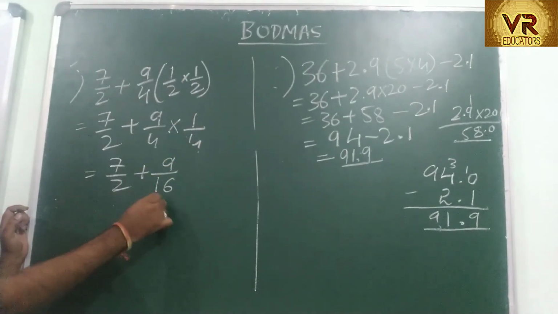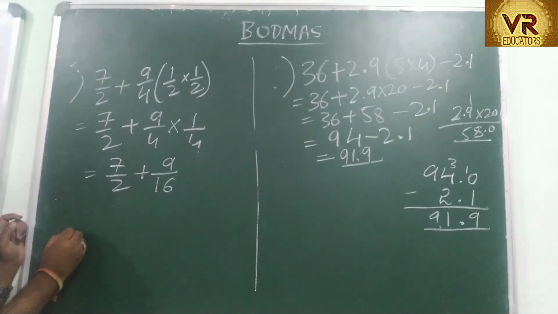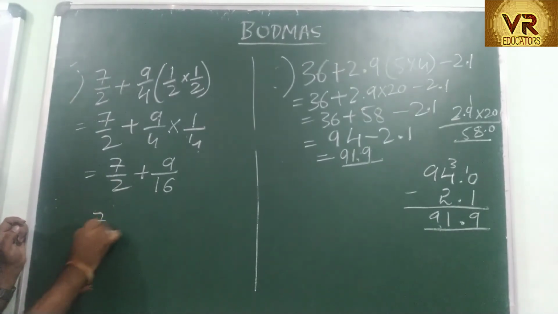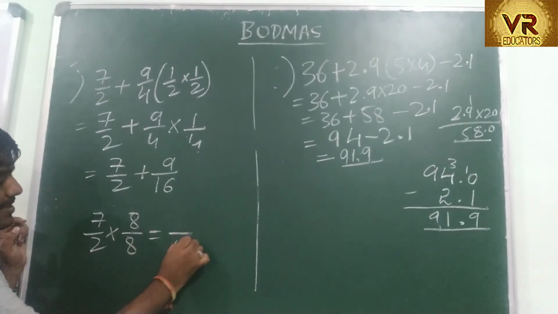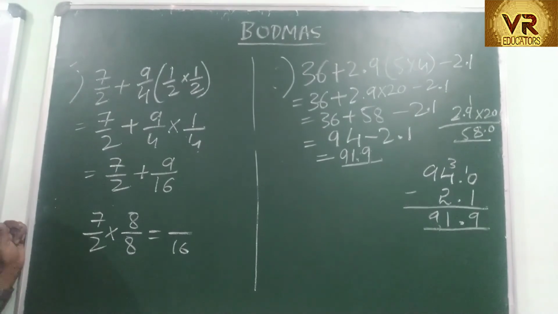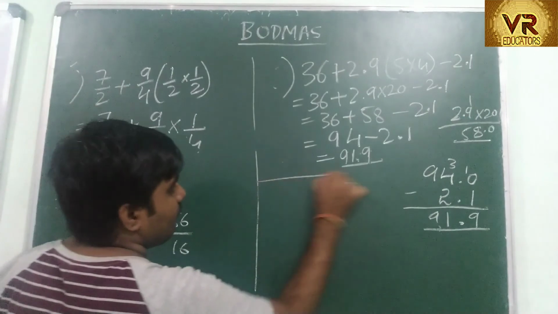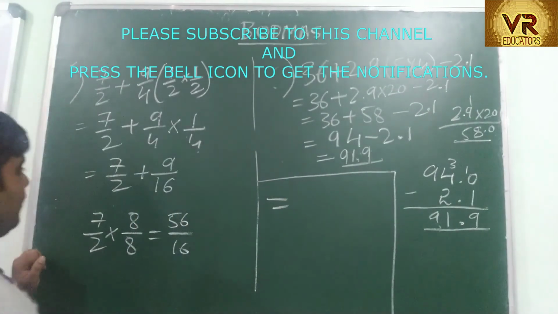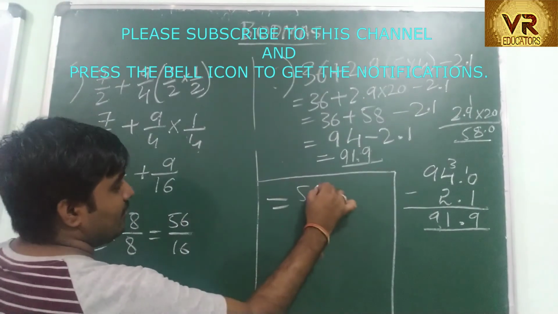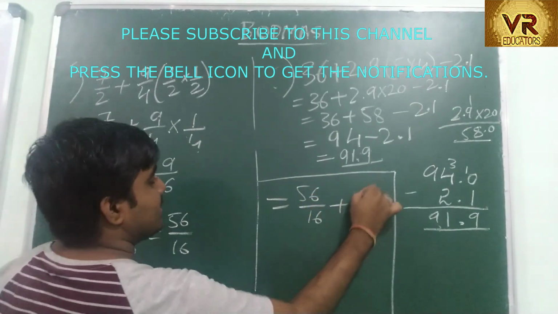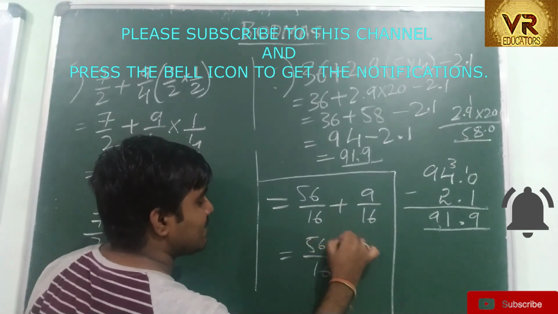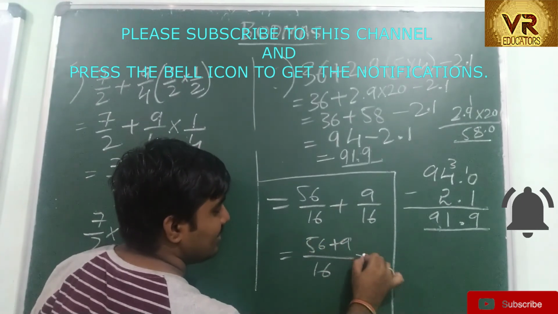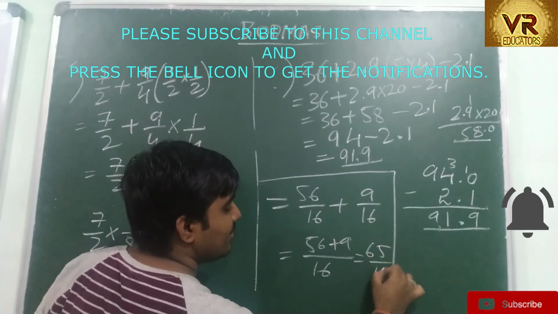As usual, take the LCM. LCM is 16. So I'll convert this 7 by 2 into 56 by 16. 8 twos are 16, 8 sevens are 56. So this is equal to 56 by 16 plus 9 by 16. This is over 16: 56 plus 9. What is 56 plus 9? 65 by 16.